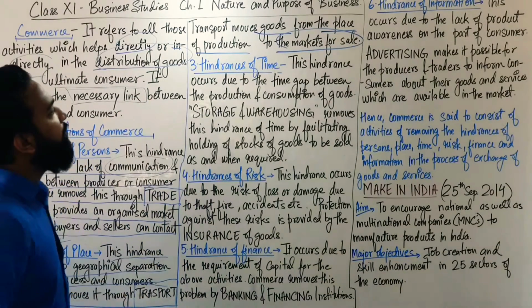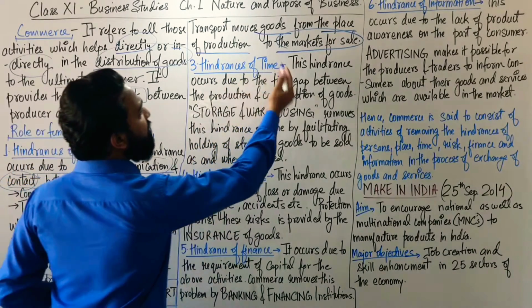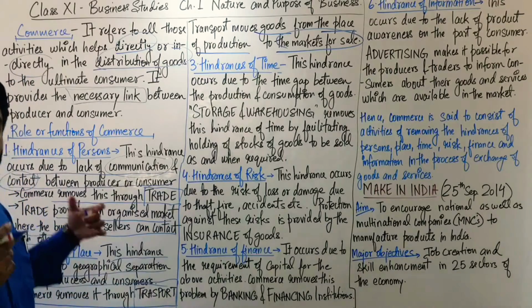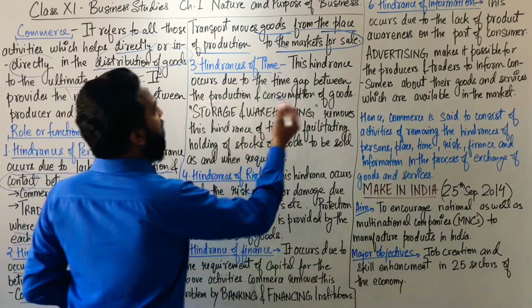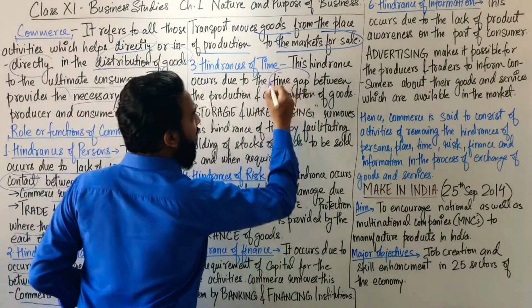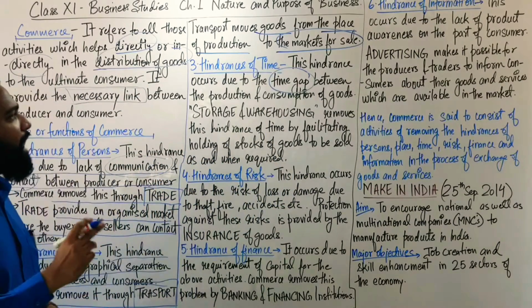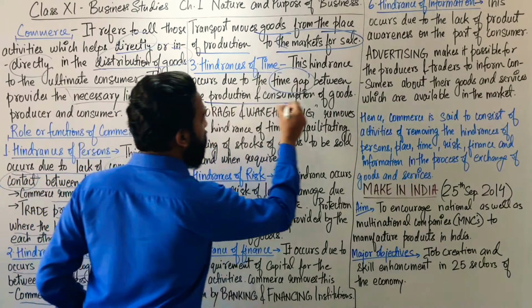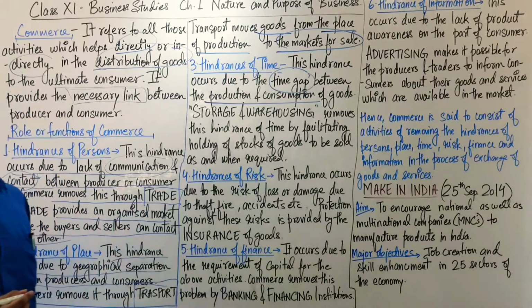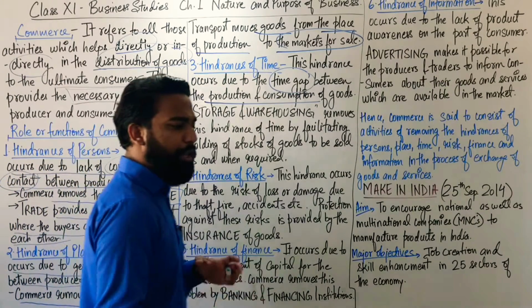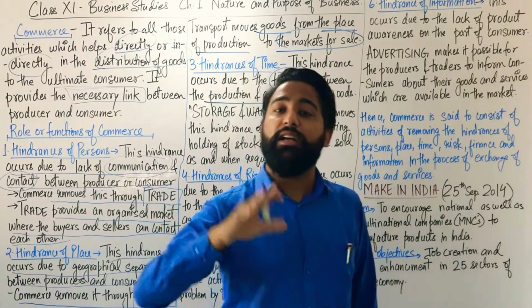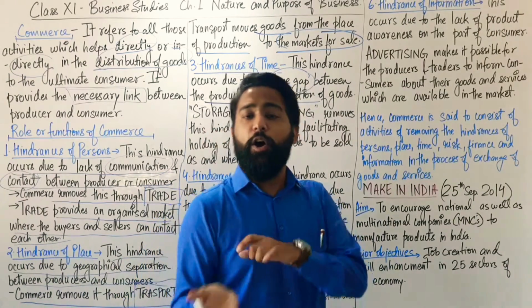Now let's come to the third one, which is hindrance of time. So there is a problem of time also. This hindrance occurs due to the time gap between production and consumption of goods. Suppose there are a few goods which are produced in the summer season but are consumed in the winter season, or vice versa.